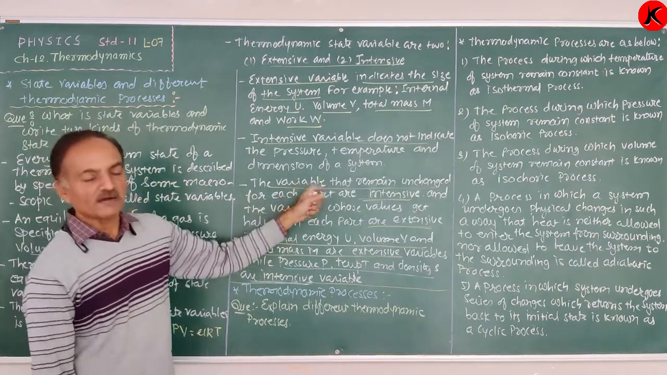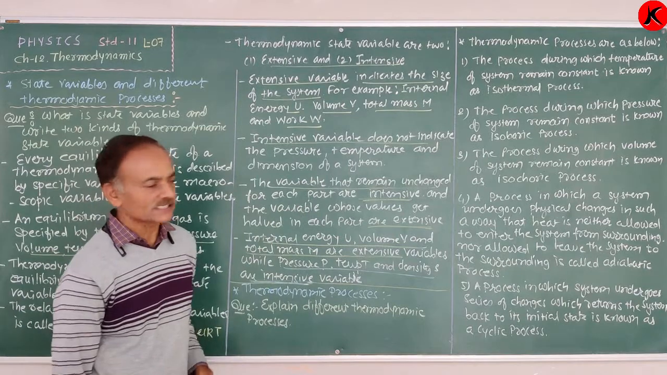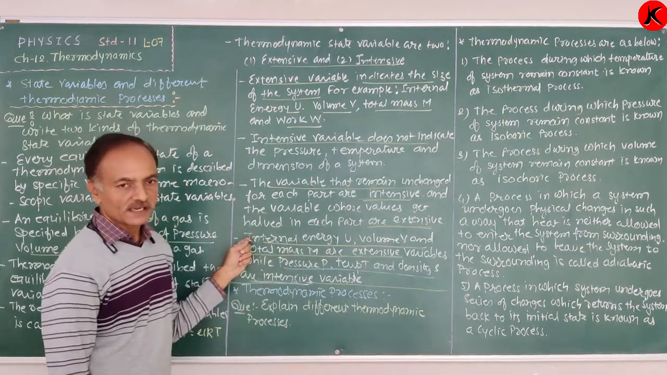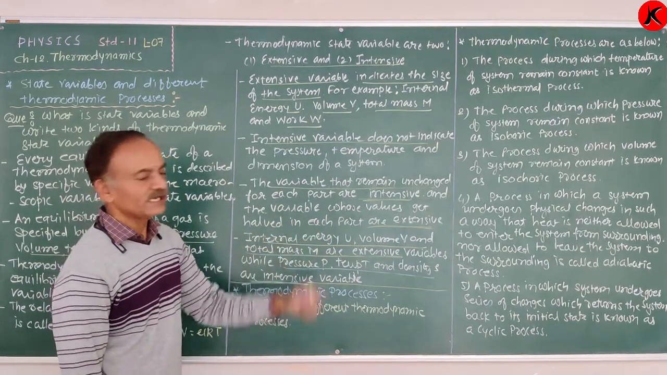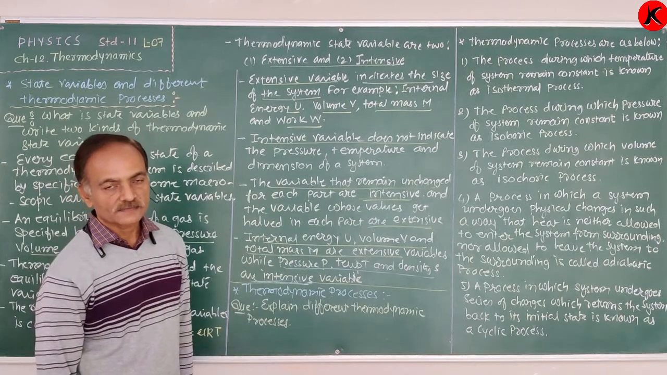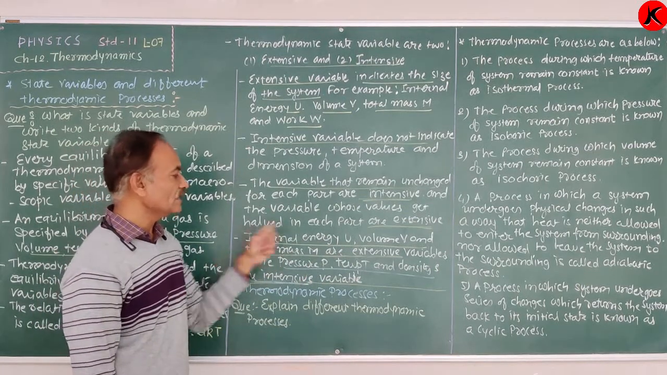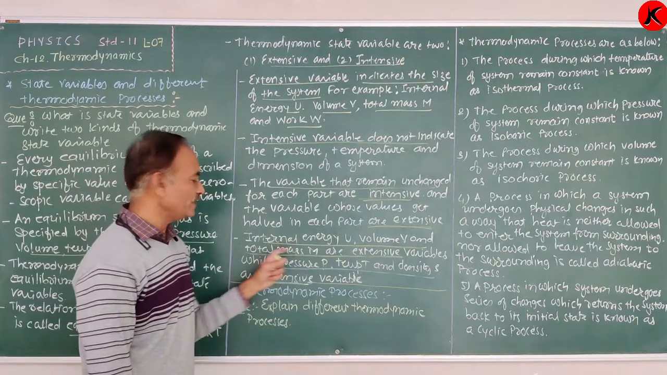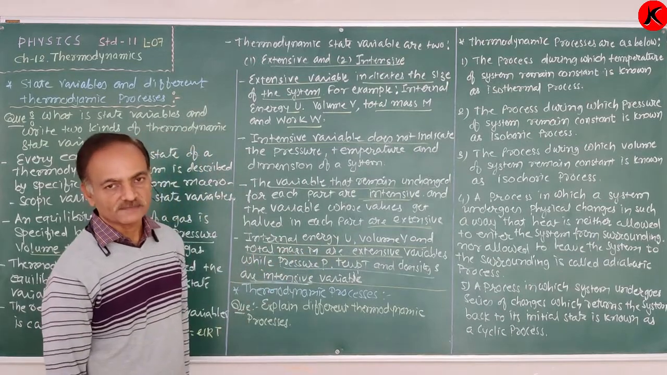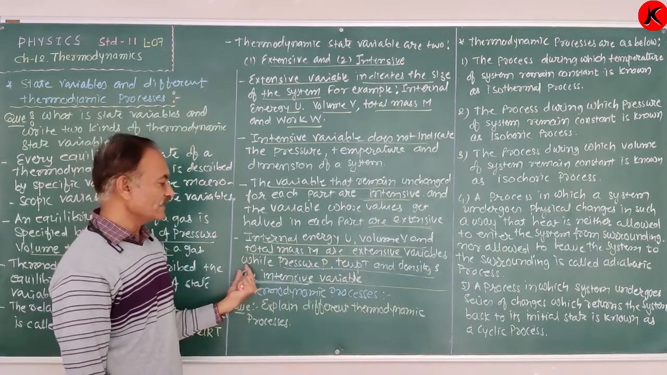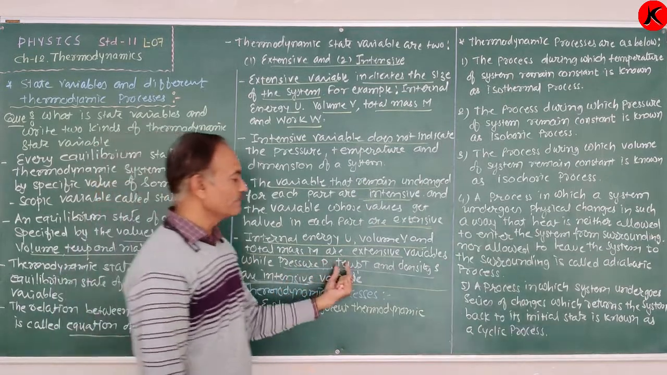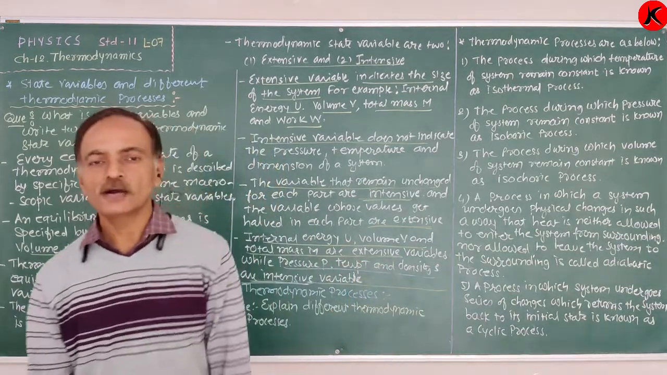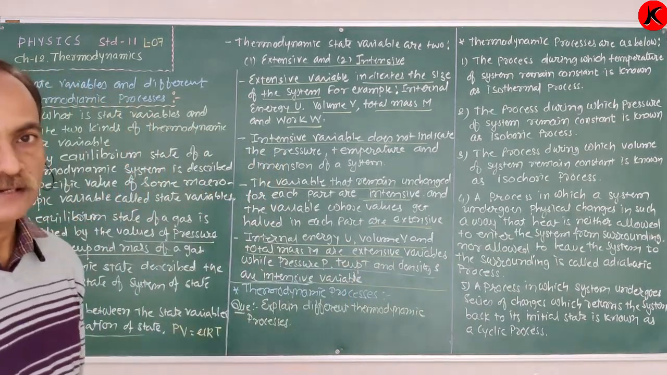Intensive variables remain unchanged for each part of the system, while extensive variables change in each part of the system. The extensive variables are internal energy, volume V, and mass M of the system, while the intensive variables are pressure P, temperature T, and density ρ. Okay.